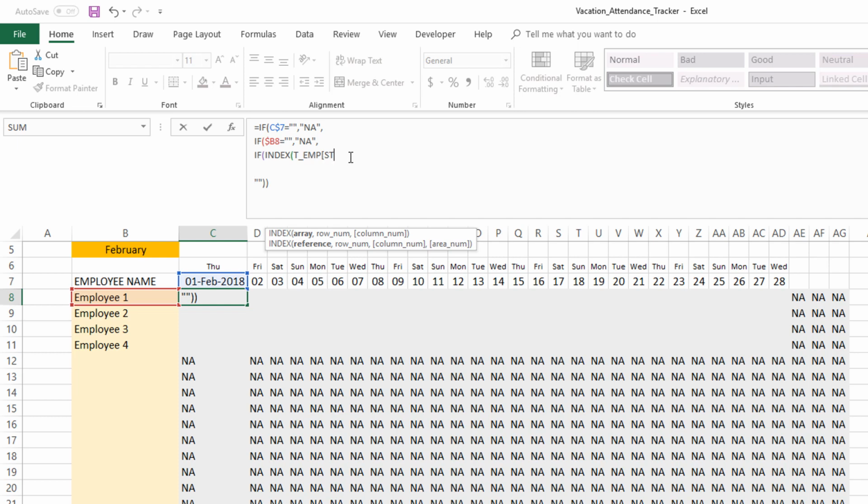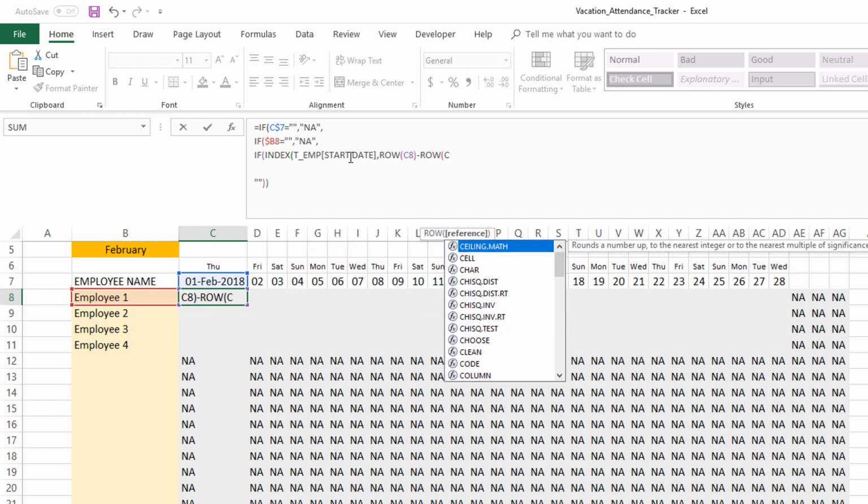So let me do start date, close the square brackets, and then go to this employee start date column and find me the start date for the employee that I'm interested in. We already learned how to find a specific row from a table. So that would be ROW of, let's say in this case, C8 minus ROW of, and we're going to lock C7.